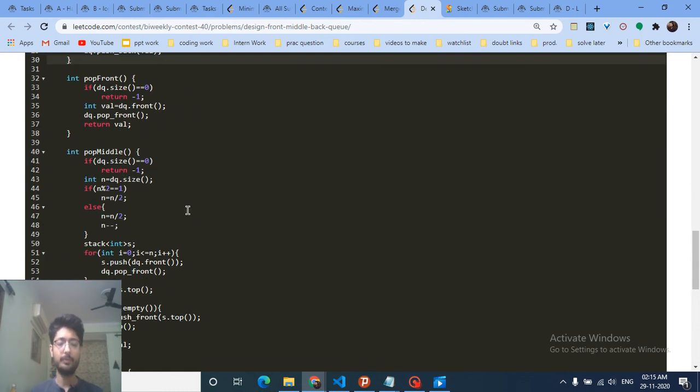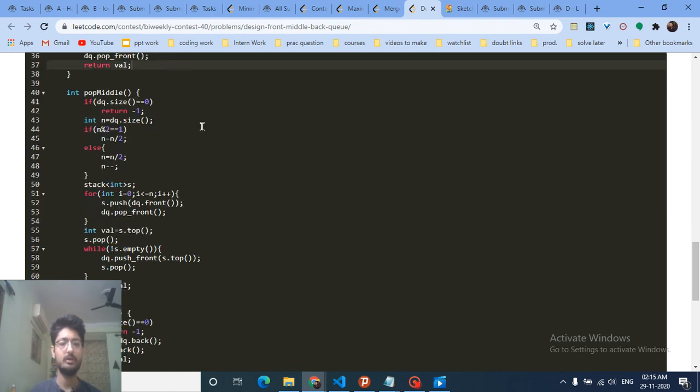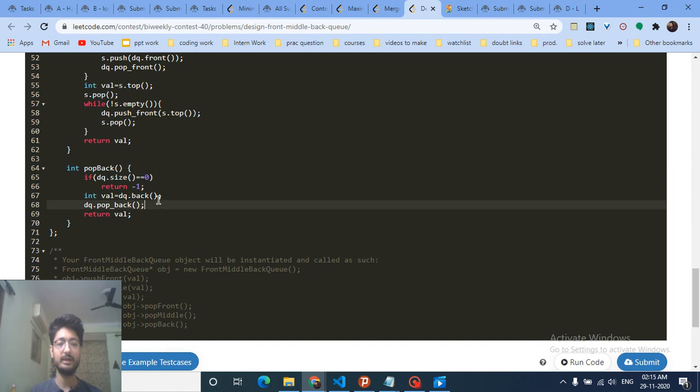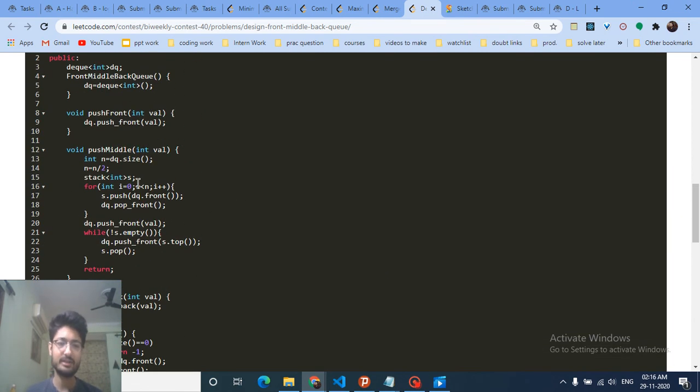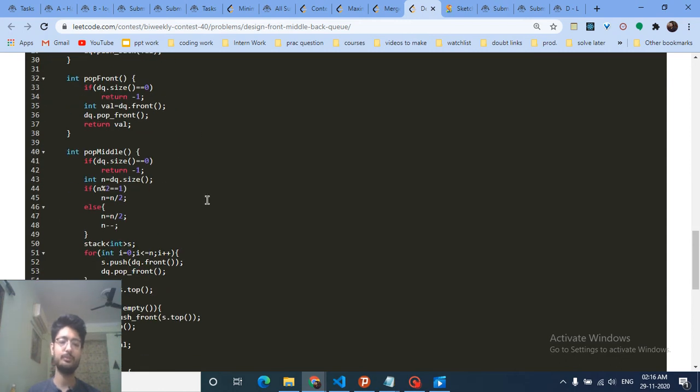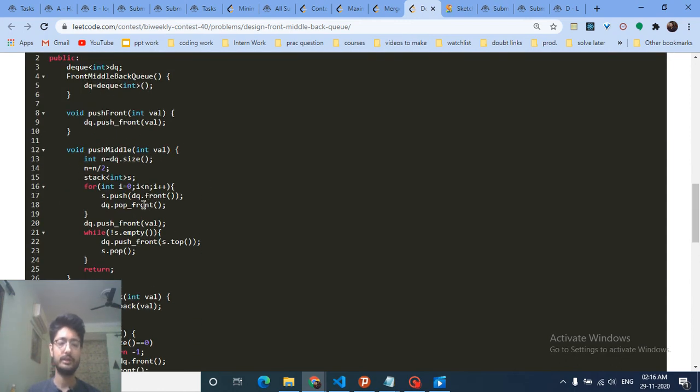And if you want to pop from the front, then if the deque is empty, the answer is -1. Else take out the element from the front and pop it out, pop front. And same for the back, take out from the back and pop back. The main crux lies in the push middle and pop middle.